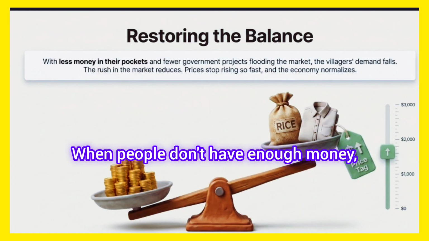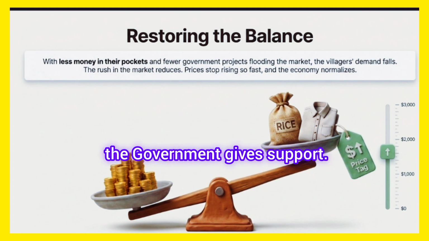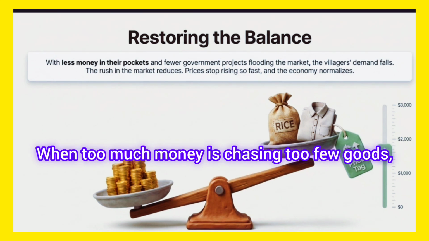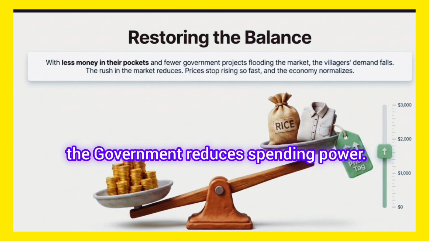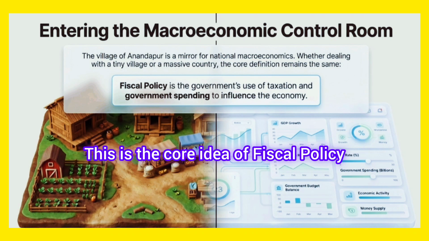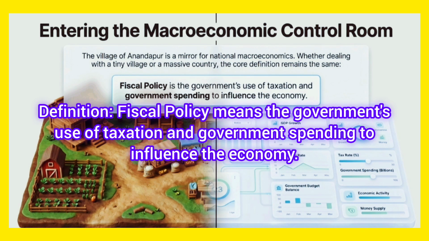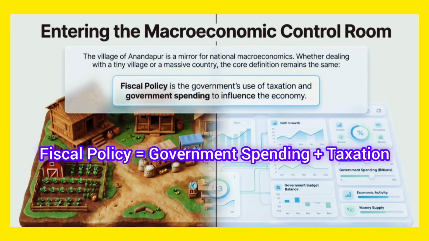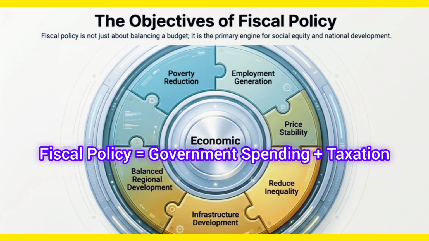Memory trick: when people don't have enough money, the government gives support. When too much money is chasing too few goods, the government reduces spending power. This is the core idea of fiscal policy. Definition: fiscal policy means the government's use of taxation and government spending to influence the economy. Fiscal policy formula: fiscal policy is equal to government spending plus taxation.